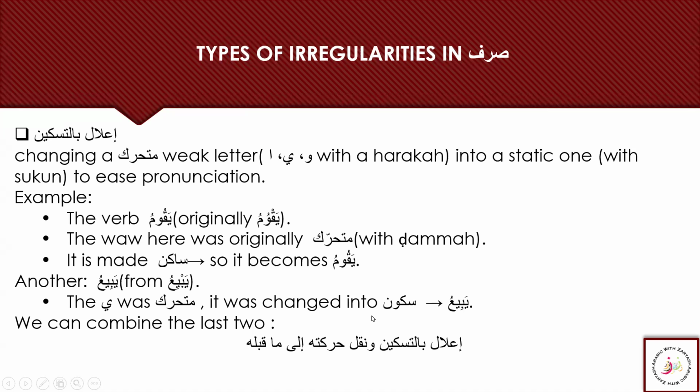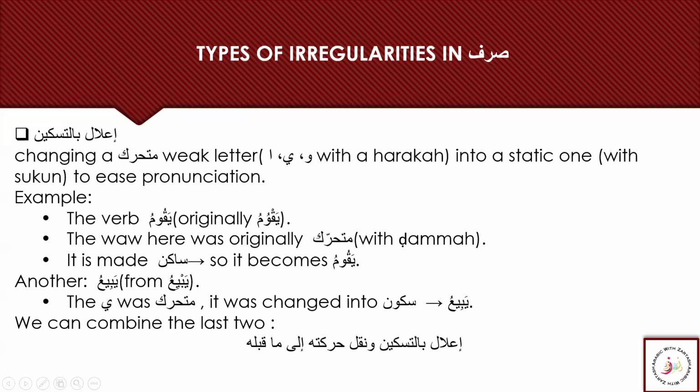Inshallah, when we learn each of them in detail, we'll see how easy they are to learn. There are so many rules, but with practice, inshallah, we'll see how all these rules work. Here you see the word yaqumu, which was originally yaqwumu. What happened here is that we just transferred this dhamma to this letter, and this became sakin with a sukoon, just for ease of pronunciation. Yaqwumu is quite difficult to pronounce, so yaqumu was an easier pronunciation. That is why this change happened.